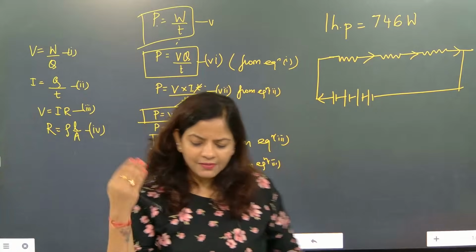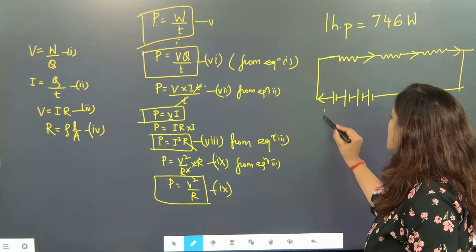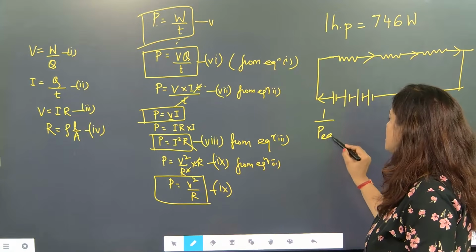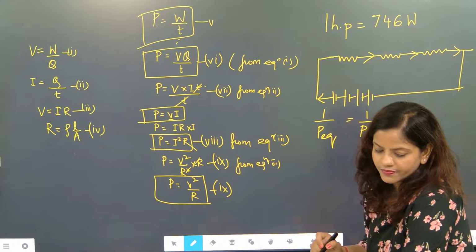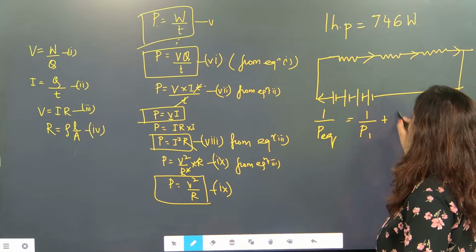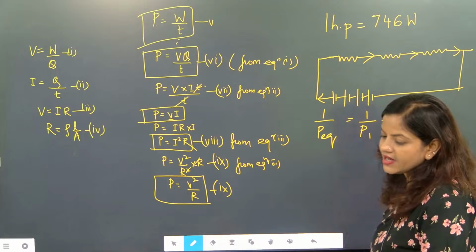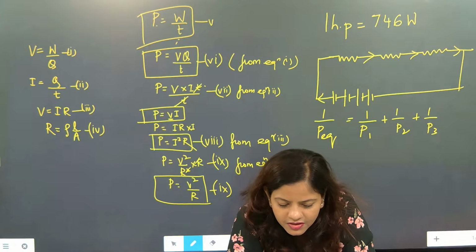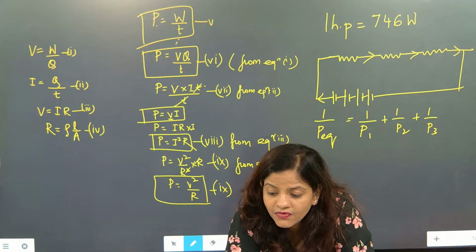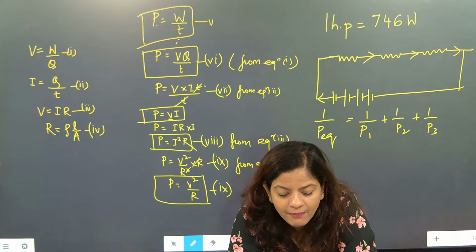I am writing one formula, children. Just check this one out. In series, power is equal to 1 by P1 plus 1 by P2 plus 1 by P3. Can I write like this? I did a very massive work. This is called the equivalent power, P EQ. Note down, it is called the equivalent power.